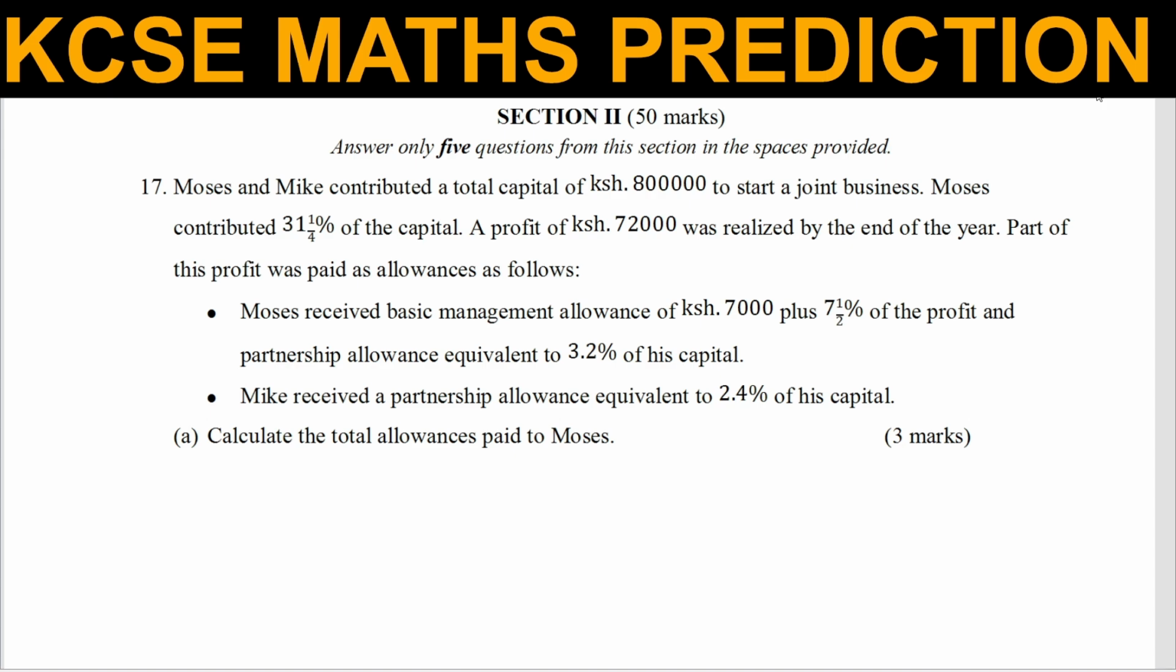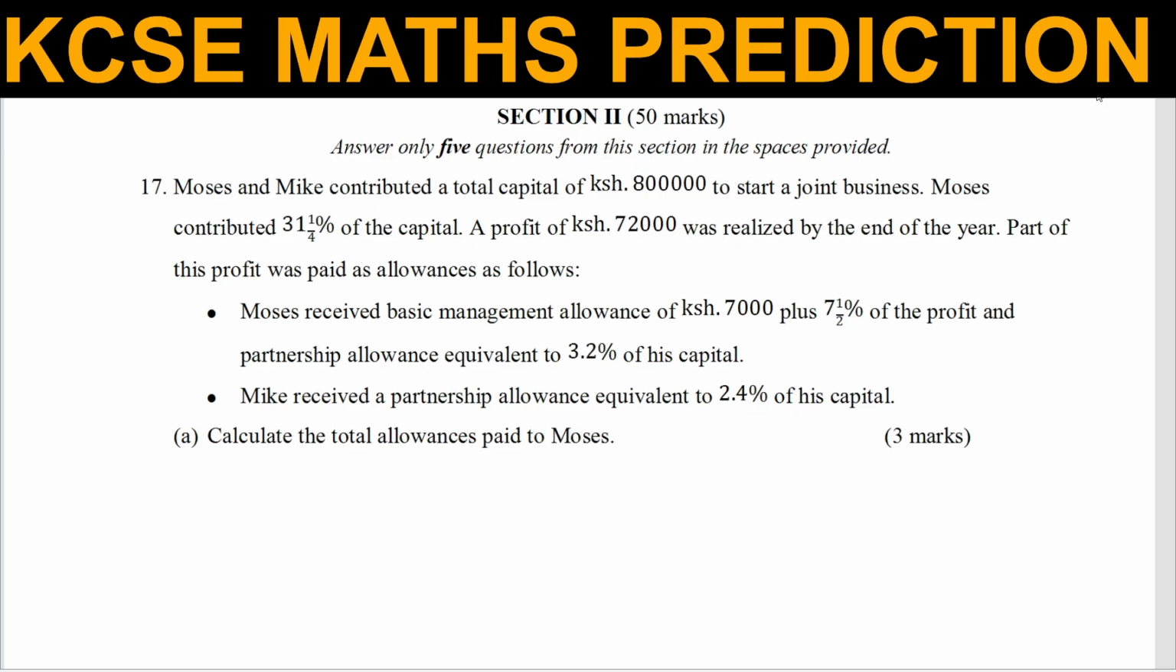So let's go straight to question 17. Moses and Mike contributed a total capital of 800,000 shillings to start a joint business. Moses contributed 31.25% of the capital. A profit of 72,000 shillings was realized by the end of the year. Part of this profit was paid as allowances as follows. Moses received a basic management allowance of 7,000 shillings plus 7.5% of the profit, and a partnership allowance equivalent to 3.2% of his capital. Mike received a partnership allowance equivalent to 2.4% of his capital.